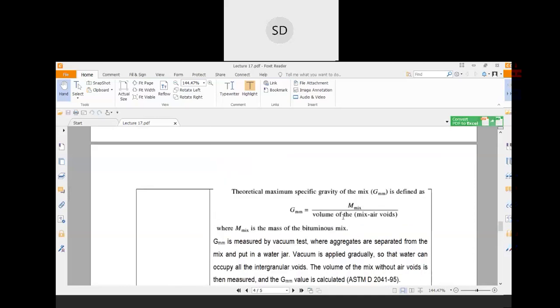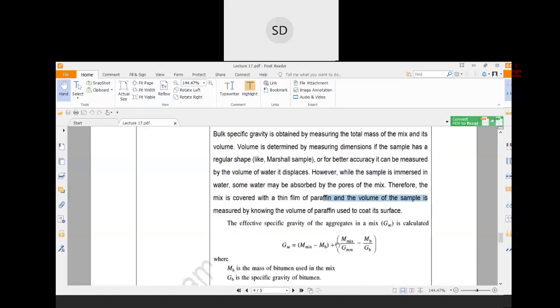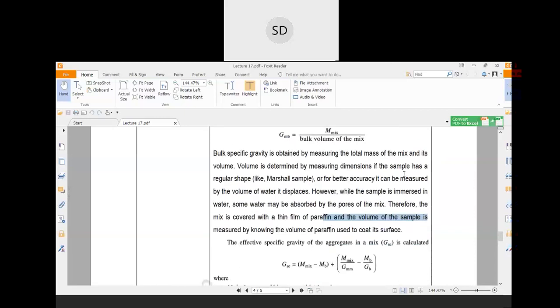Gmm was the theoretical maximum specific gravity. If you divide the mass of the mix by Gmm, you basically get the volume of the mix minus air voids, from the first definition.